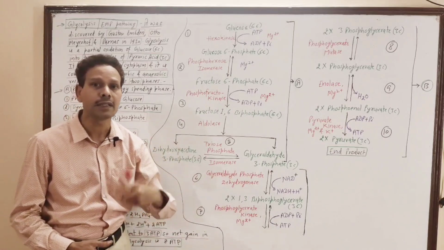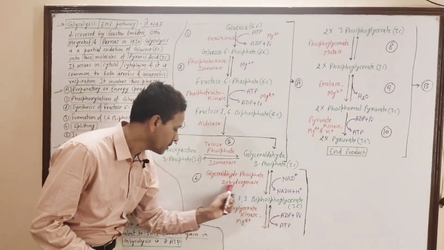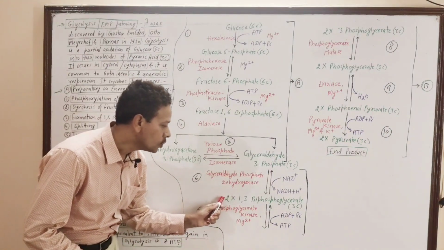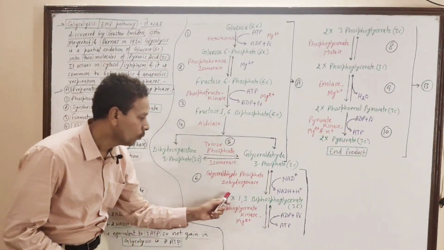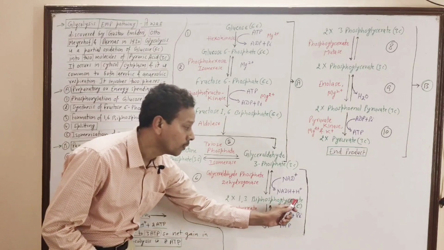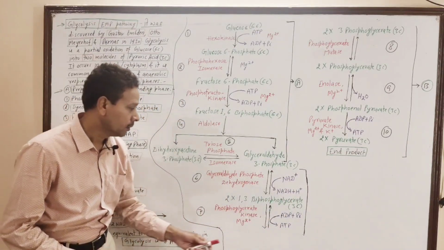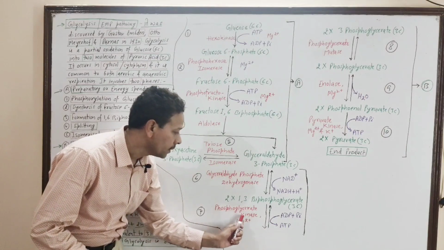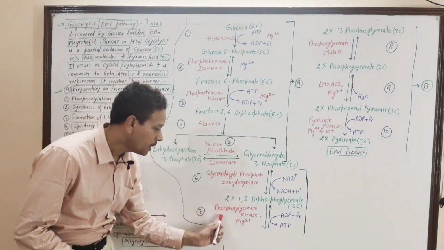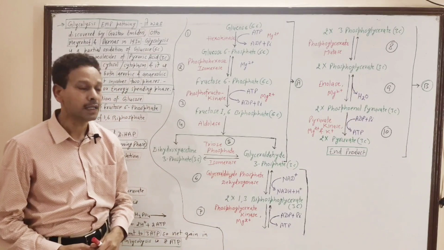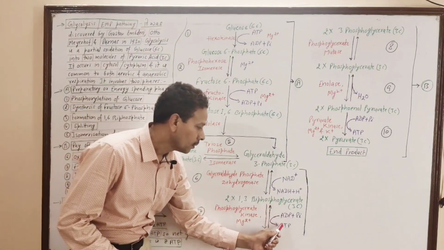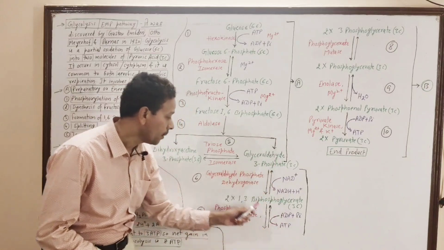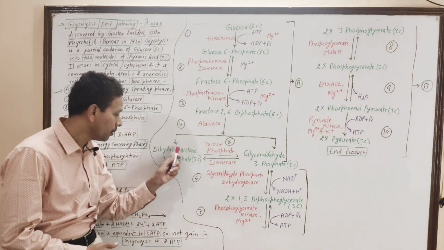Step number 7th, that is formation of ATP at substrate level. It is direct synthesis of ATP at step number 7th, in which these 2 molecules of 1,3-biphosphoglycerate, in the presence of phosphoglycerate kinase plus Mg positive 2 ions, produce 1 molecule of ATP from this step and 1 molecule of ATP from this step.